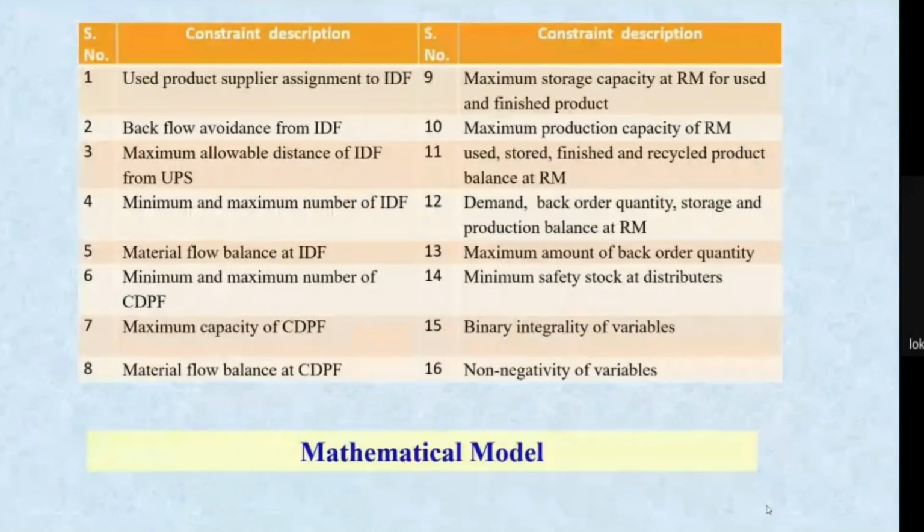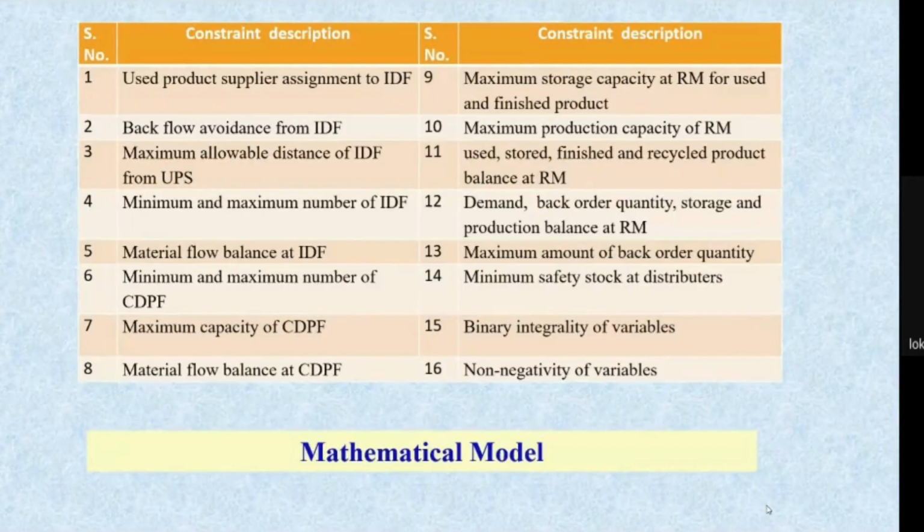Now we have considered a number of constraints here. One constraint is the used product supplier assignment. We have a number of initial deposit facilities, and we have used product suppliers. We have to assign each supplier to a specific deposit collection center. So this is one constraint. Second is the backflow avoidance constraint.